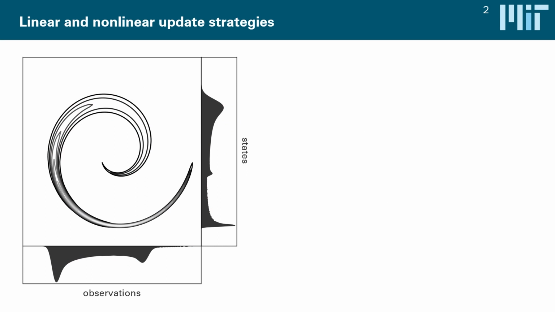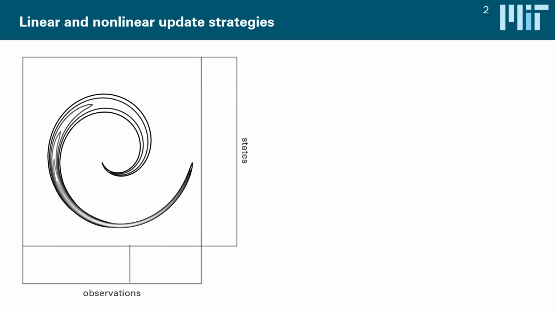But if we were to try to condition this distribution onto, say, this value, then it's perhaps unsurprising that the resulting posterior would not be Gaussian. It would be something very, very non-Gaussian. For instance, here it's clearly trimodal because we cut the spiral in 3 different locations.